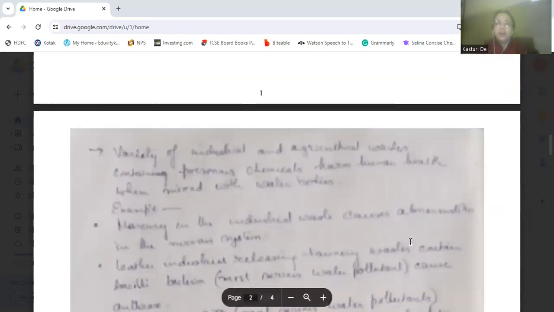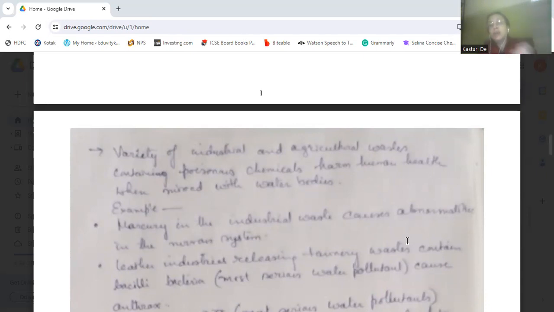Another way of contamination is the variety of industrial and agricultural waste that has some poisonous chemicals which are harmful to human health. When they are drained out of the industries or agricultural waste, that also contaminates the water bodies.